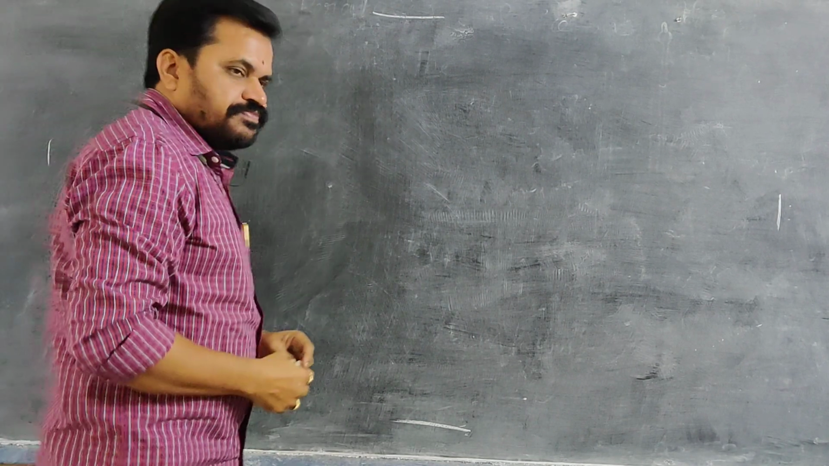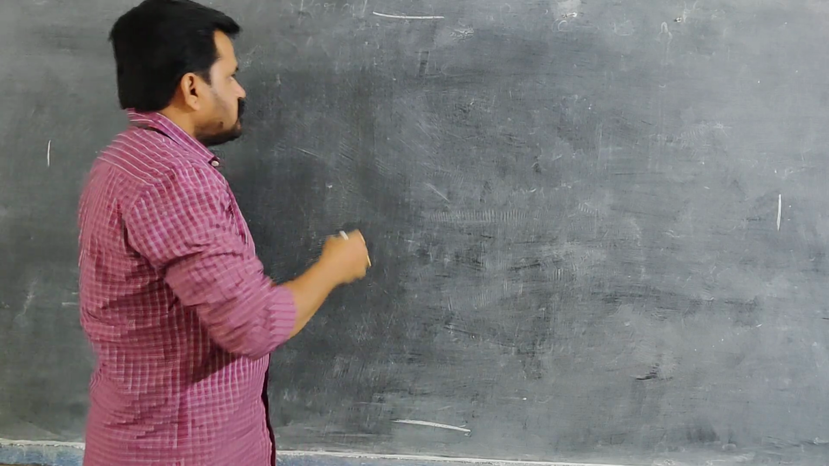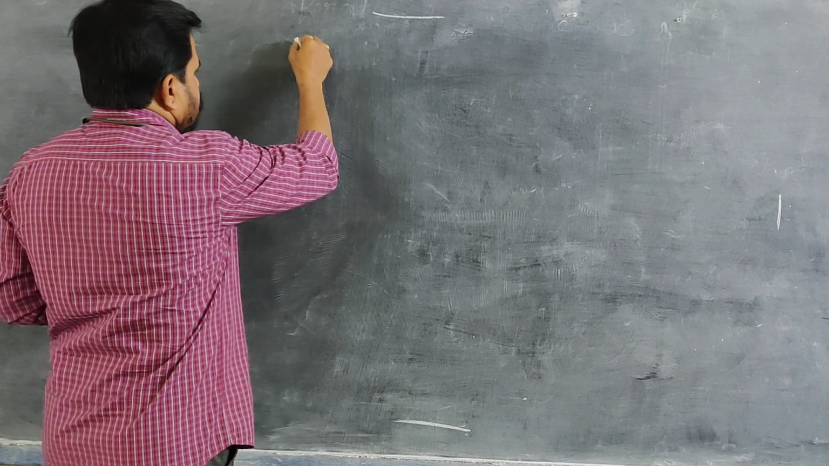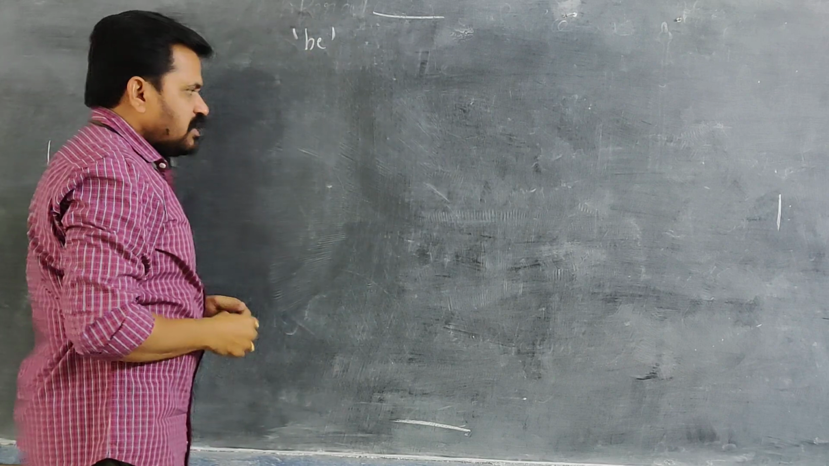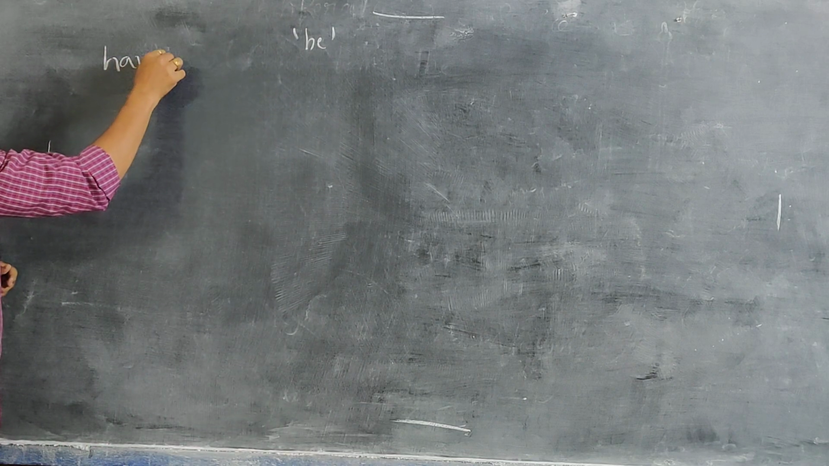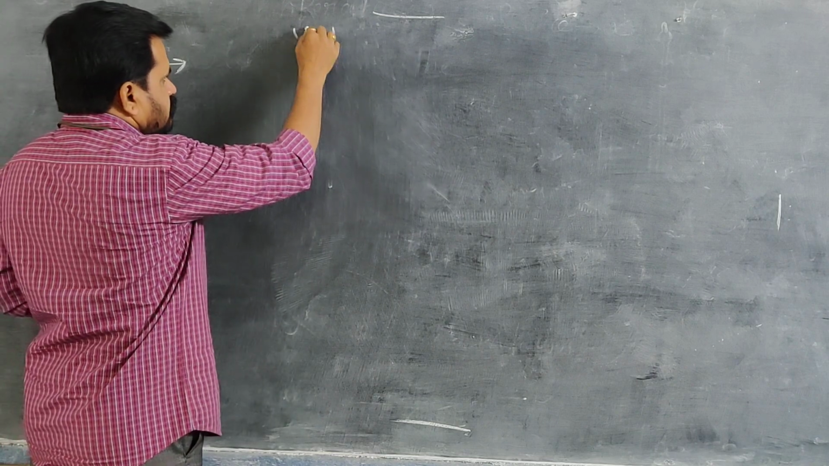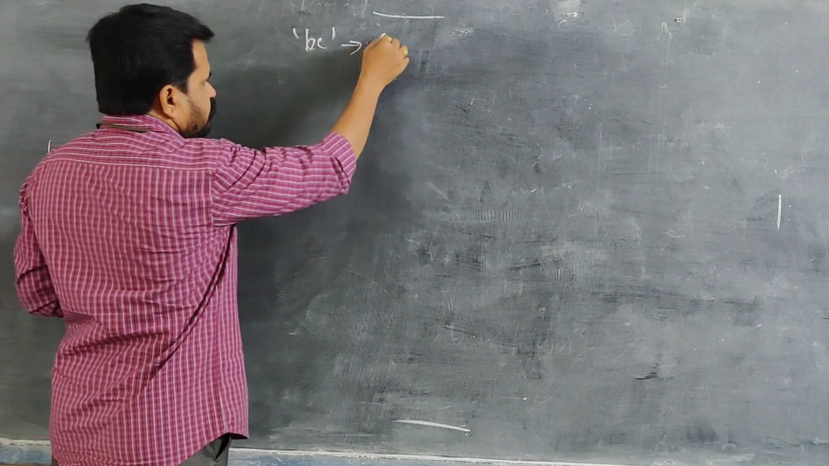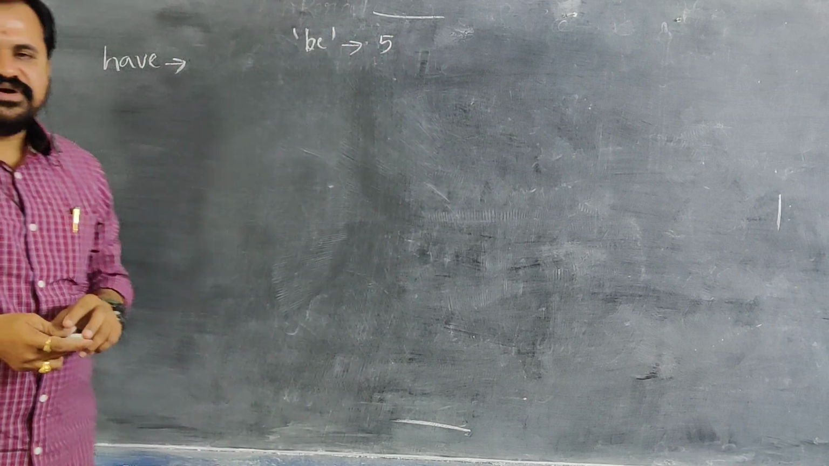Dear students, in the previous class we discussed be forms. Now we are going to discuss have forms. Be forms are 5. Already I said about the be forms.